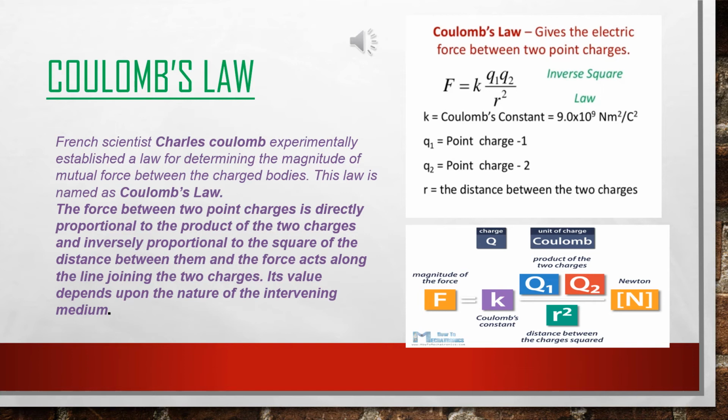If I combine these two, then it will come F varies as Q1 Q2 by R square. Now, varies as means variation sign. If I want to convert this into an equal to sign, I have to put a constant. That particular constant is called Coulomb's constant, and that is K. So F is equal to K into Q1 Q2 by R square.